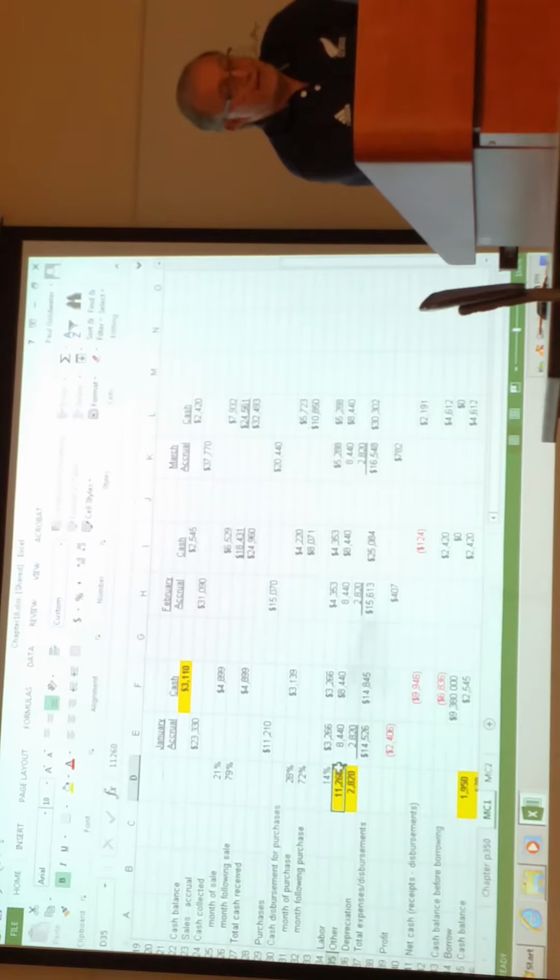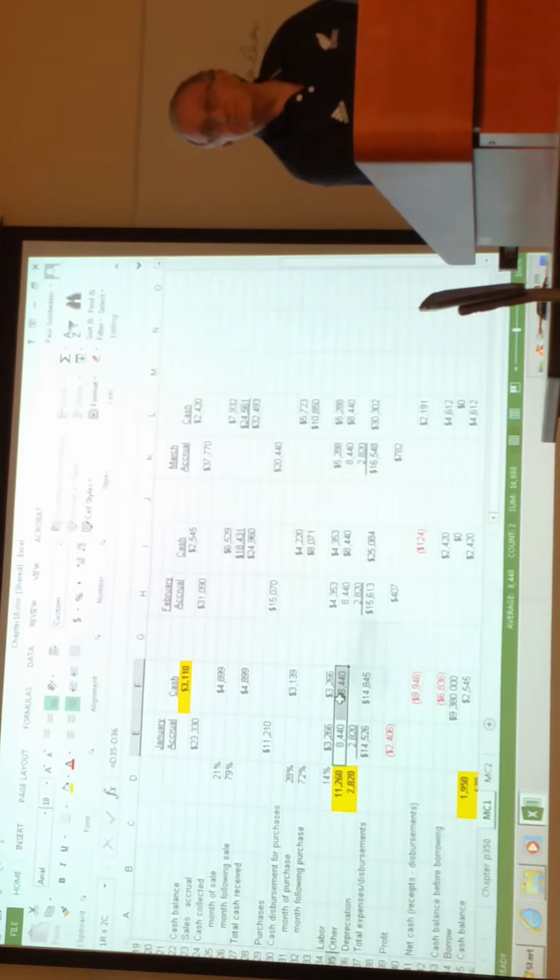You were told that 11,000 was the operating expense, and there was close to $3,000 of depreciation. So we separated it, keeping the cash part separate from the depreciation part, because for depreciation there is no cash flow.